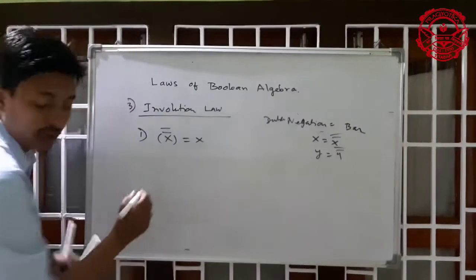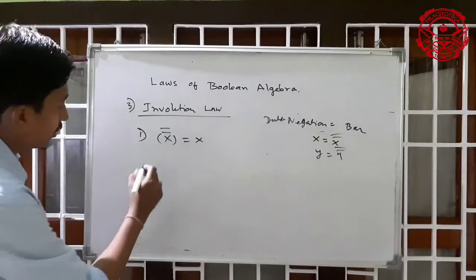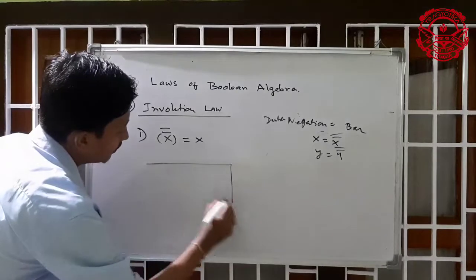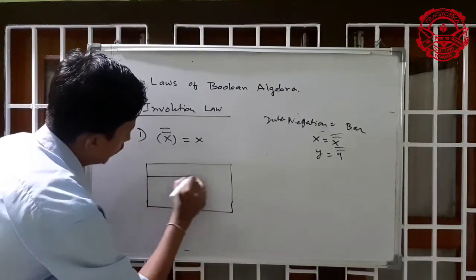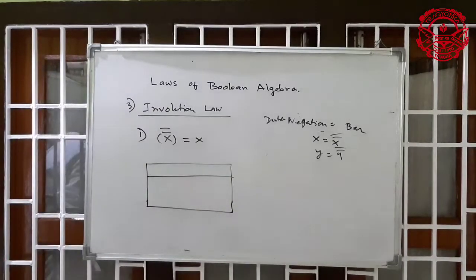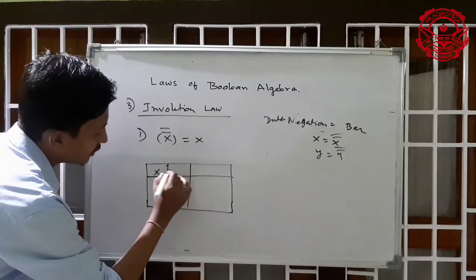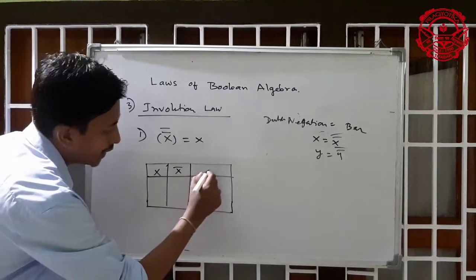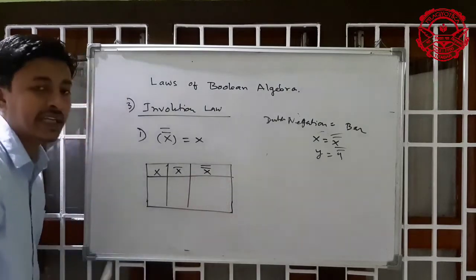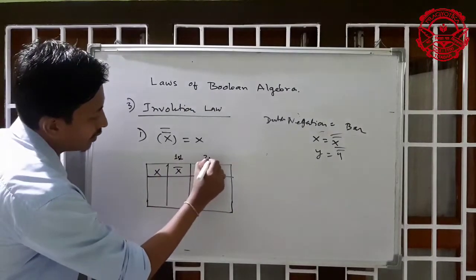Now in the book there is a symbol given. First I am going to show the truth table. Take the x value, then x bar is the first complement, then x double bar is the second complement.